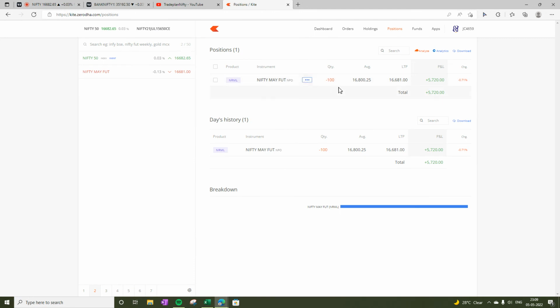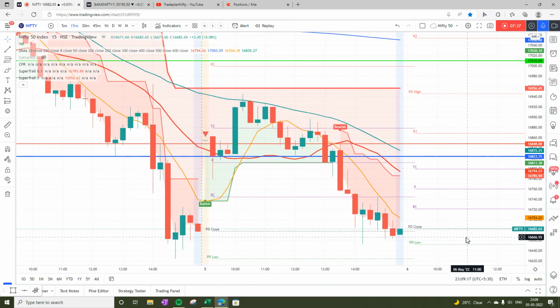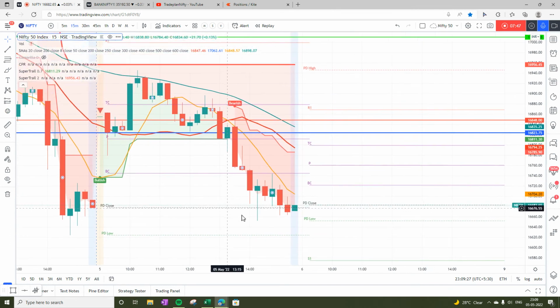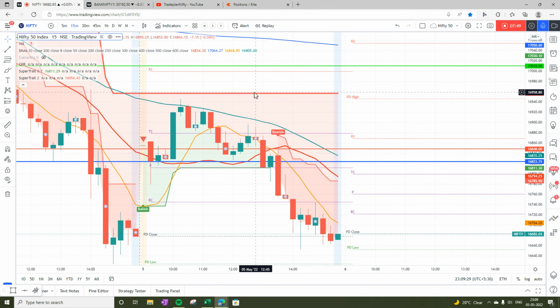So these are the two lots which I'm carrying home, and tomorrow again I will continue to carry this with a stop loss at pivot, which is at 16,760. The learning today is that I should take the daily super trend indicator a little bit more seriously and look for risk reward. So this could have been a very good entry for one lot here, then two lots here, and then I could have carried everything home.